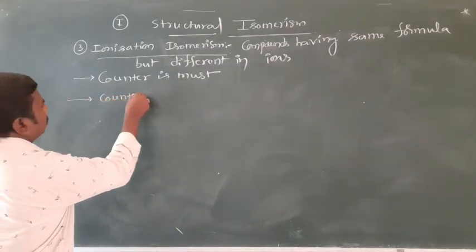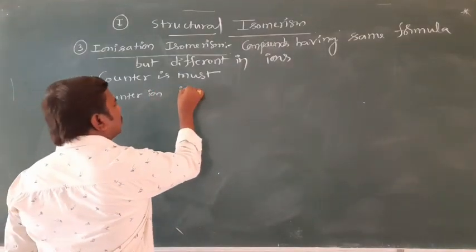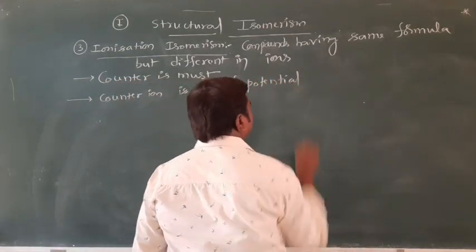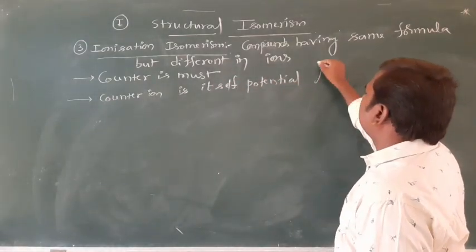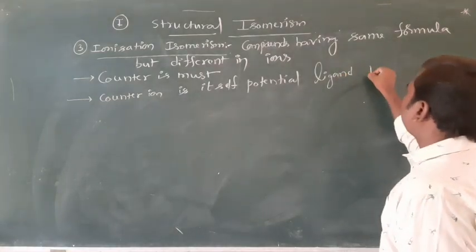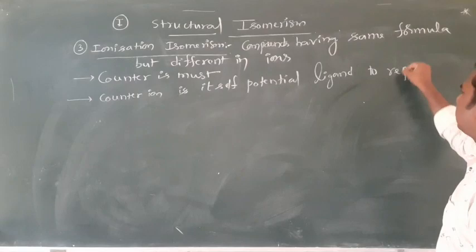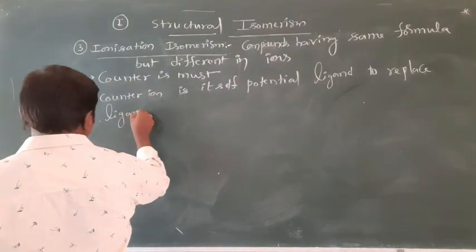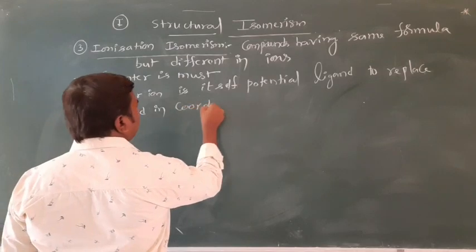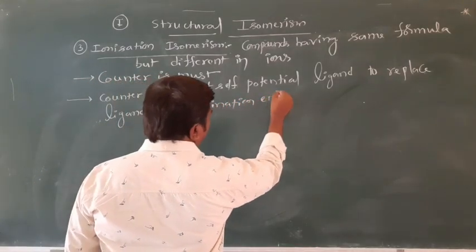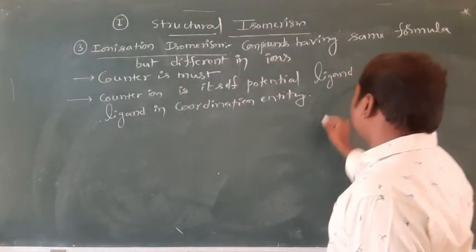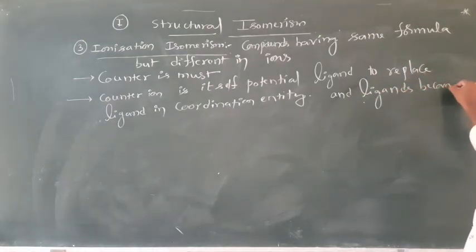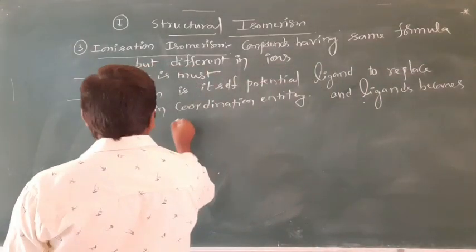The counter ion is itself a potential ligand to replace a ligand in the coordination entity, and the ligand becomes counter ion.